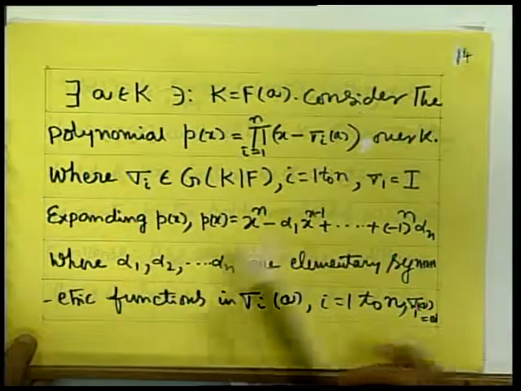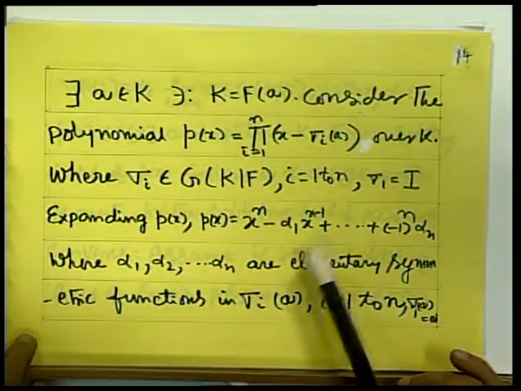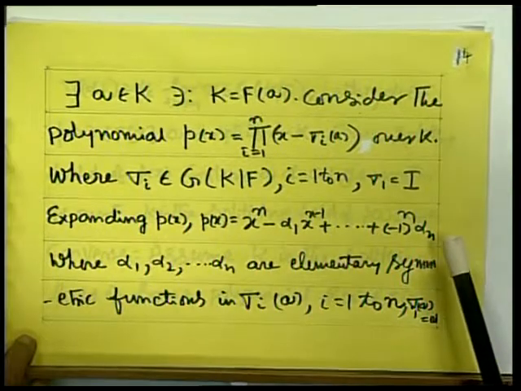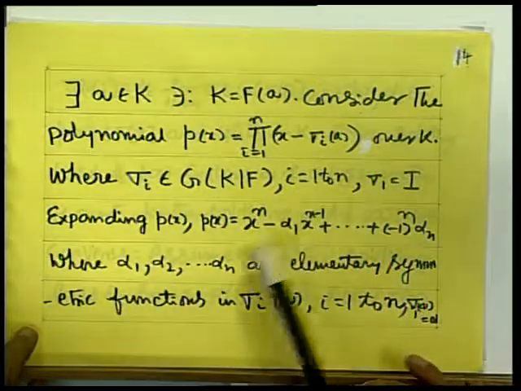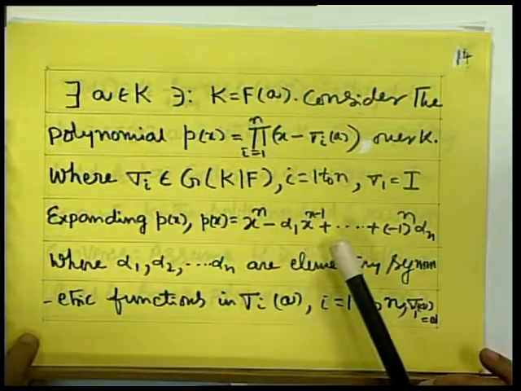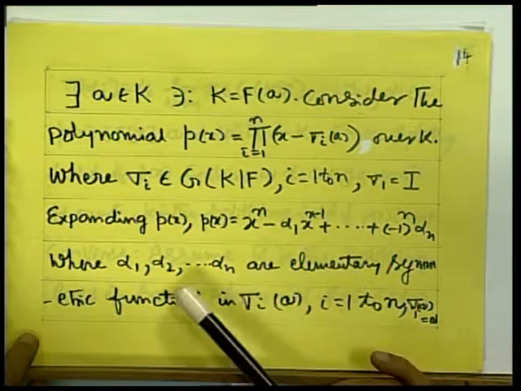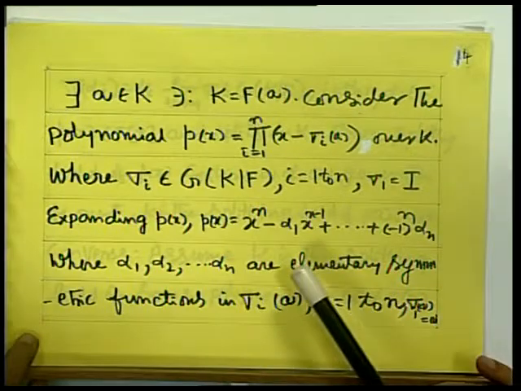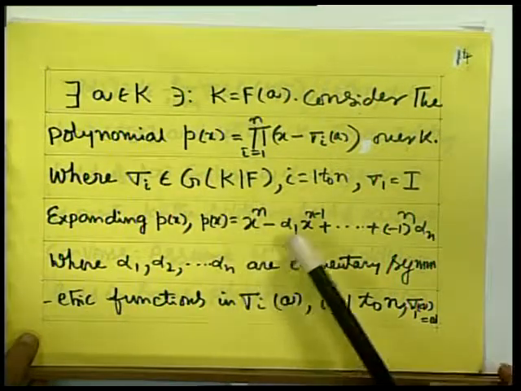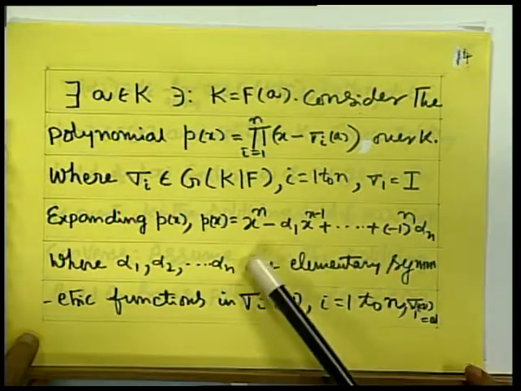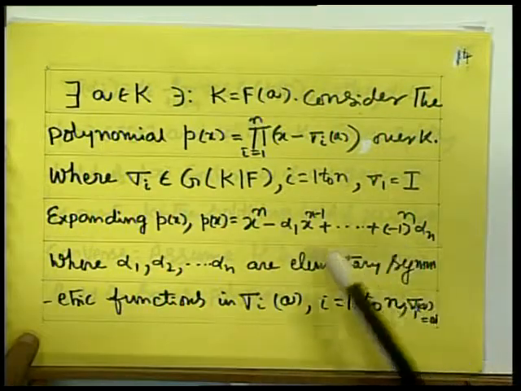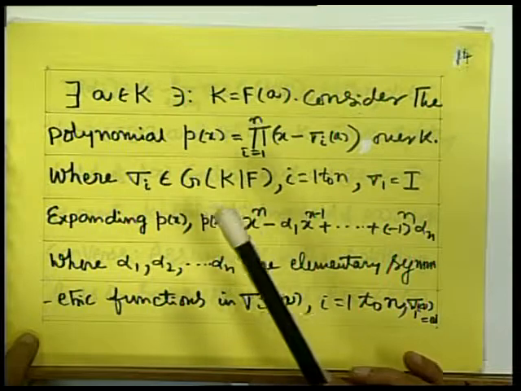So, what is alpha 1? Alpha 1 is sigma 1 a plus sigma 2 a plus sigma 3 a up to sigma n a, and if you operate any element from G(K/F), say sigma, on alpha 1, sigma alpha 1 would be again alpha 1, for the reason I have explained in the earlier theorem. So, similarly, every member of G(K/F) fixes alpha 1, alpha 2, ..., alpha n. Therefore, all these are fixed elements by the group G(K/F), which would mean they must belong to the fixed field of G(K/F). Fixed field of G(K/F) is F. Therefore, all are elements of F.